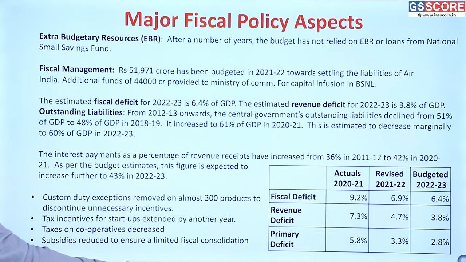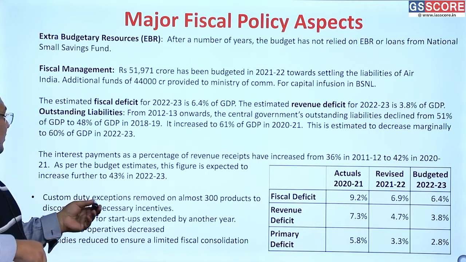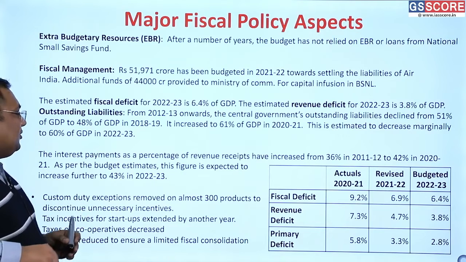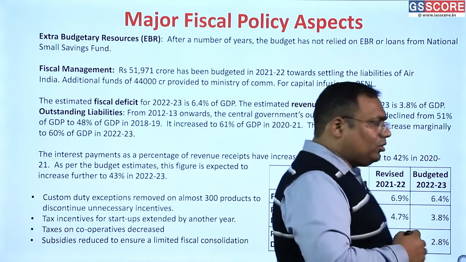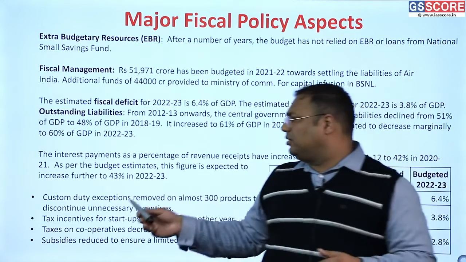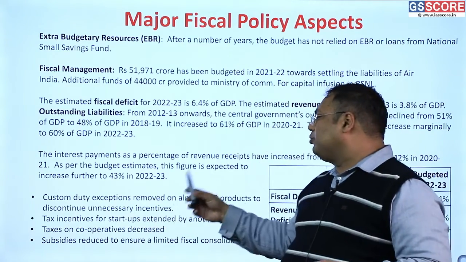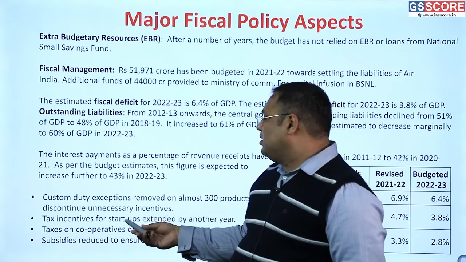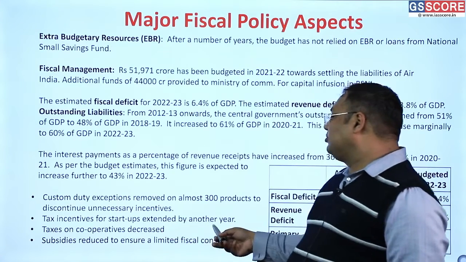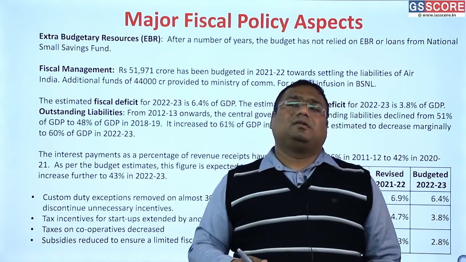And some of the other important developments in the fiscal policy. This year in the budget we have removed the exceptions in the customs duty on almost 300 products. This is done in order to simplify the system, to improve our customs duty collection and to promote domestic products. Then tax incentives for the startups have been extended by another year.